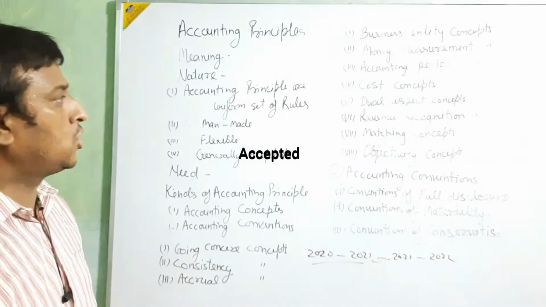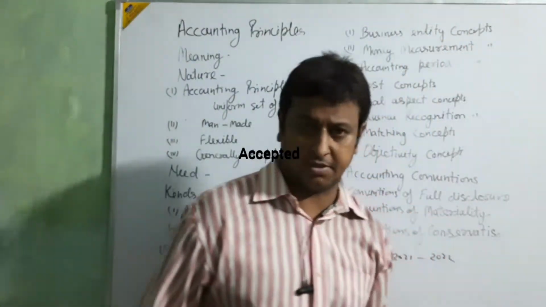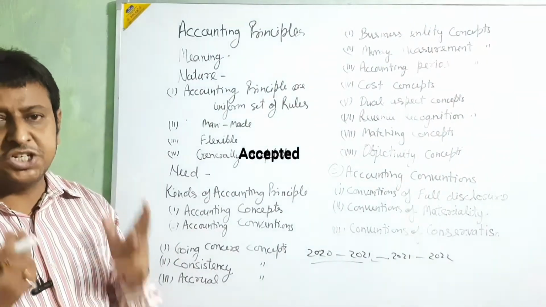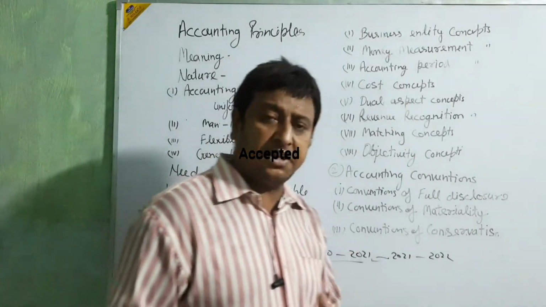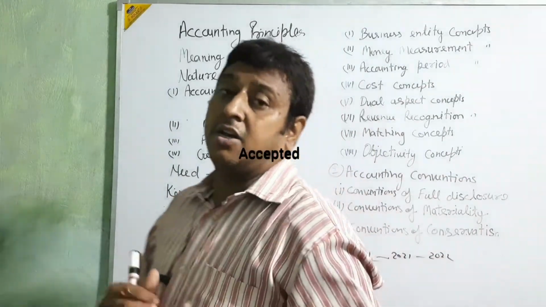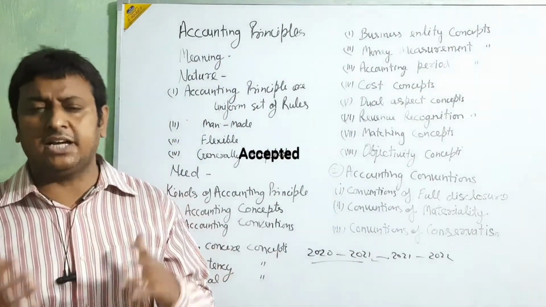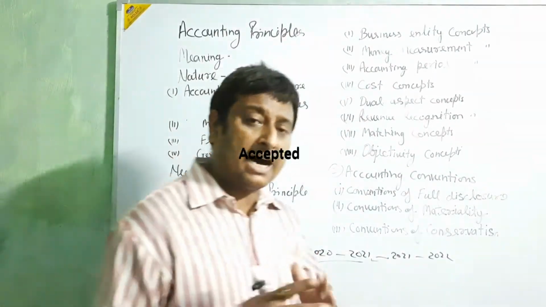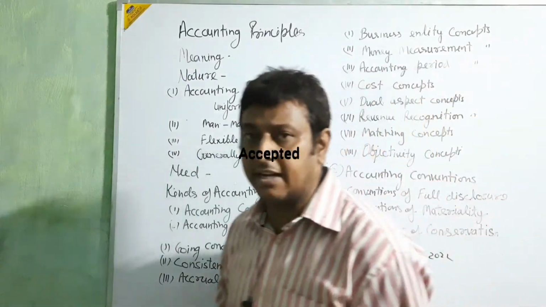Clear, beta? Okay. Next, I am going for the next concept, the business entity concept. In this concept, the accounting principle is telling you to only take the transaction of the business for accounting. In accounting, the transaction of the business and the person, both are separate persons, separate things. Okay, beta, both are separate.